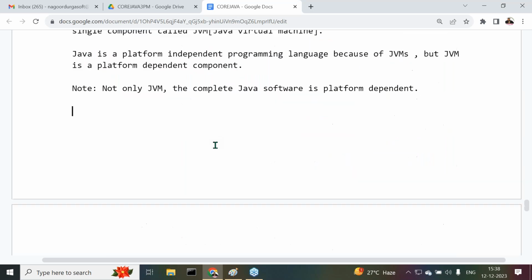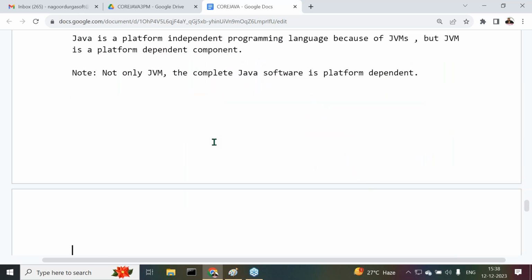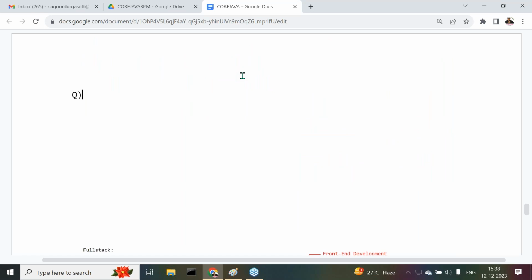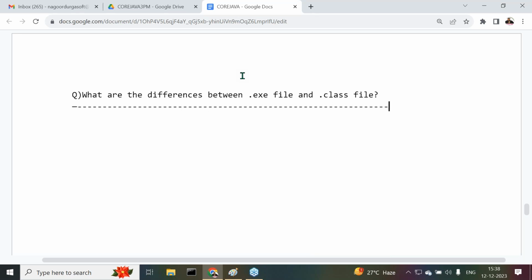That's okay. Leave it. After this, we have one important interview question now. Try to answer it. The interview question would be: what are the differences between a .exe file and a .class file? This is the question we are getting. What are the differences between a .exe file and a .class file? Clear? All right, sir. Now, observe carefully.